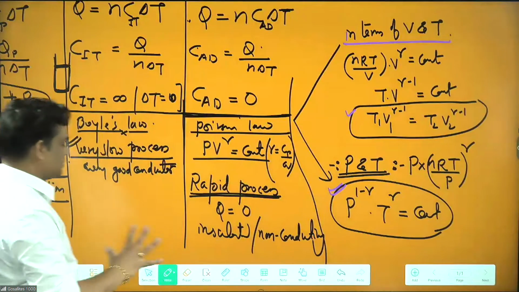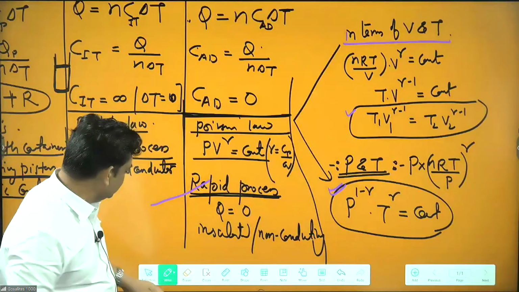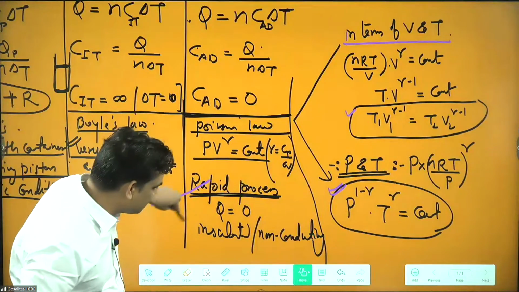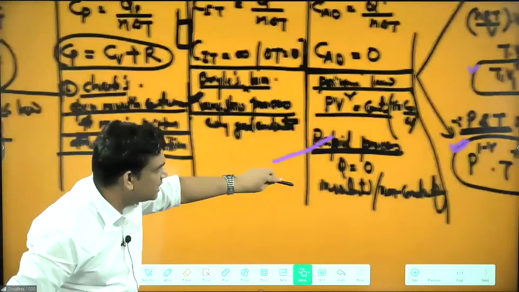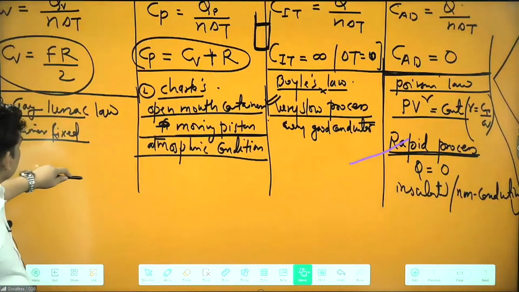Now, so we have seen in this one what are the conditions required. If slow process is there, then we know what is this. If rapid process is there, then this is the adiabatic. In different formats we have seen. And now, what are the conditions for this?